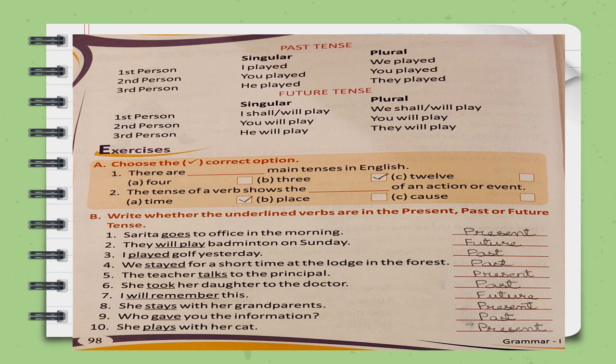So children, always remember when the verb is ending in s or es, for example, plays, stays, goes, it is present tense. When the verb is ending in d or ed, it is past tense. When we are using the second form of the verb, it is also past tense. And when the verb is including will or shall, it is future tense.